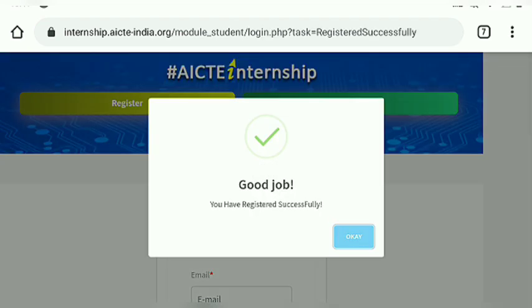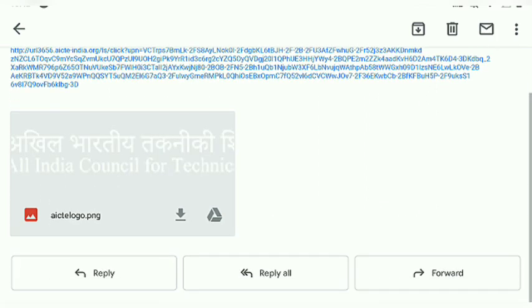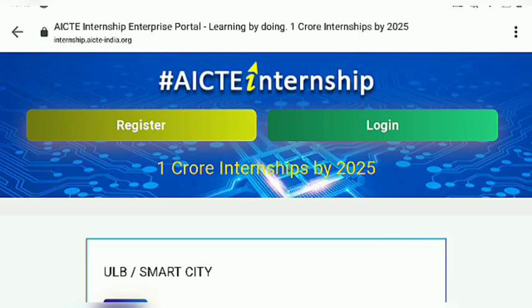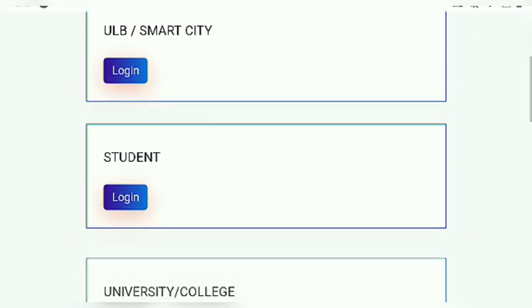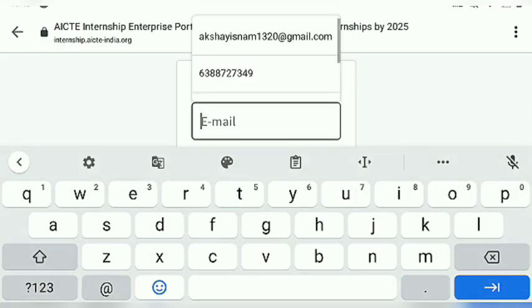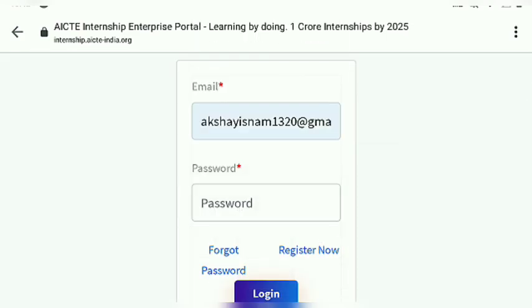There is an activation email. Go to your email ID and go through this, and after that you have to log in. Here you get an interface to log in. Go for student login, and when you tap on student login there is an option to enter your email, and after that you have to put in your password.